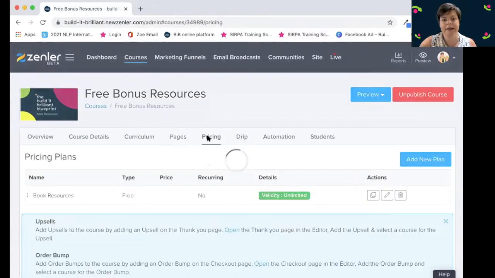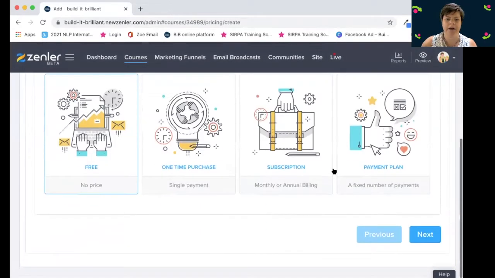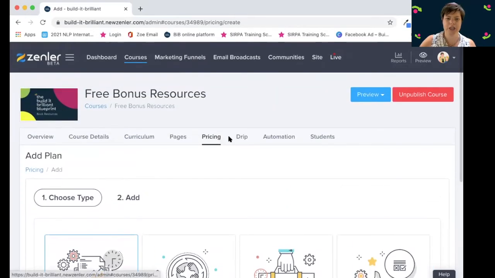Then we have pricing. One of the things I love about pricing in New Zenler is you can add more than one plan. So if you add a plan, you can have it for free, you can have it as a one-time price, you can have it as a subscription, you can have it as a payment plan, and you can have more than one of those for each course. So if you're doing something like a membership, you could have a monthly subscription and an annual subscription, and then they could choose which one they wanted, which I think is pretty good.